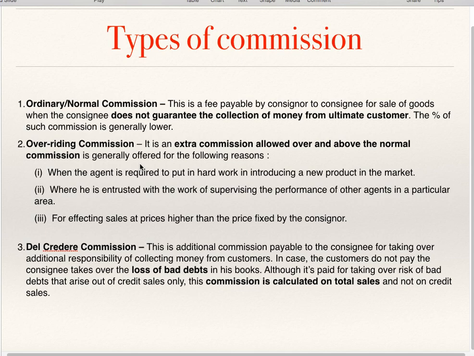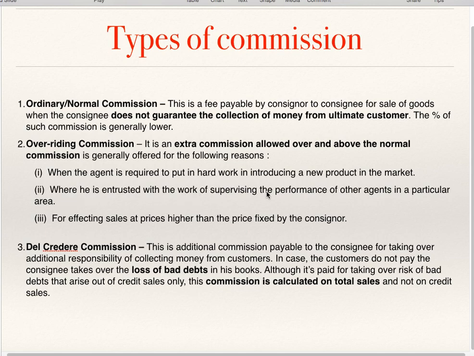For giving this overriding commission, various reasons are there. We'll see these reasons. When the agent is required to put in hard work in introducing a new product in the market. If there is a new product in the market, the agent has to take extra efforts. Where he is entrusted with the work of supervising the performance of other agents in a particular area.